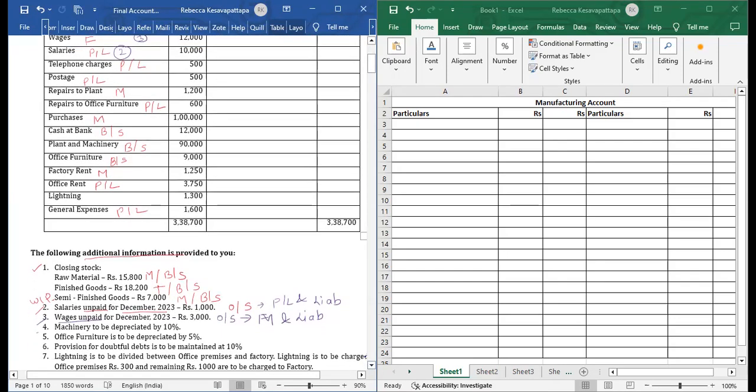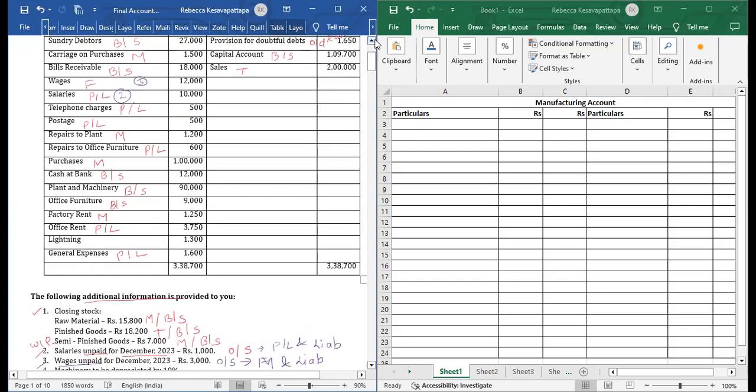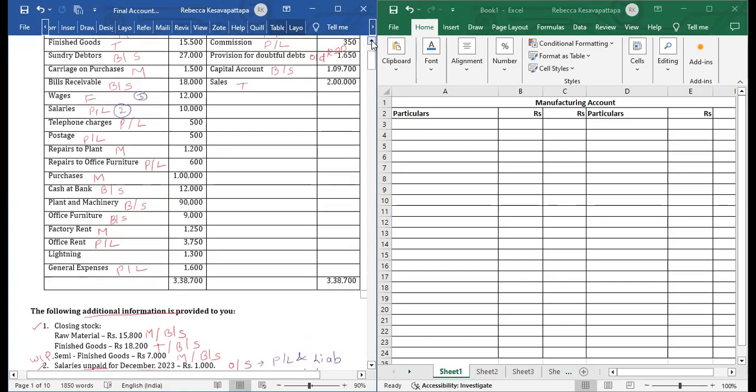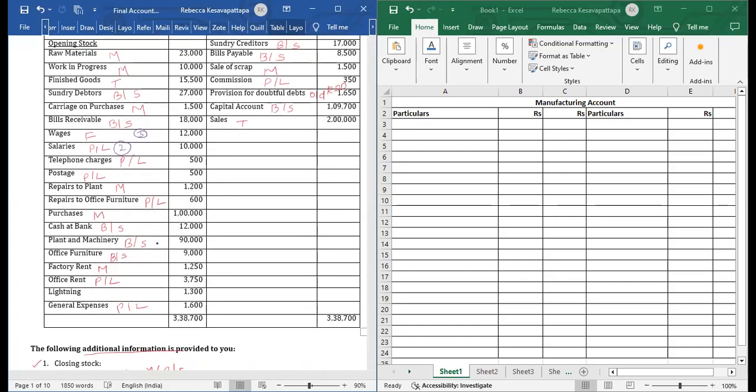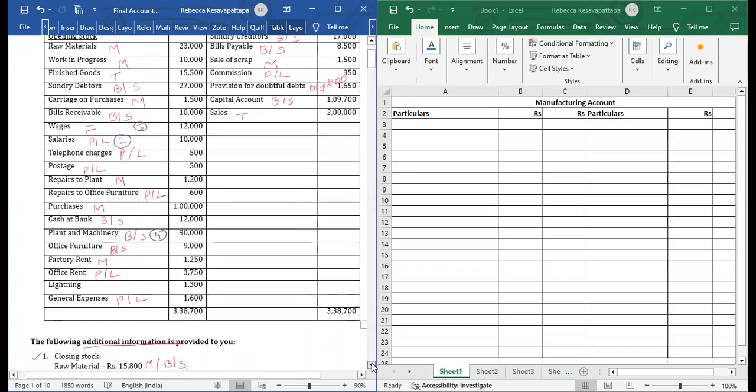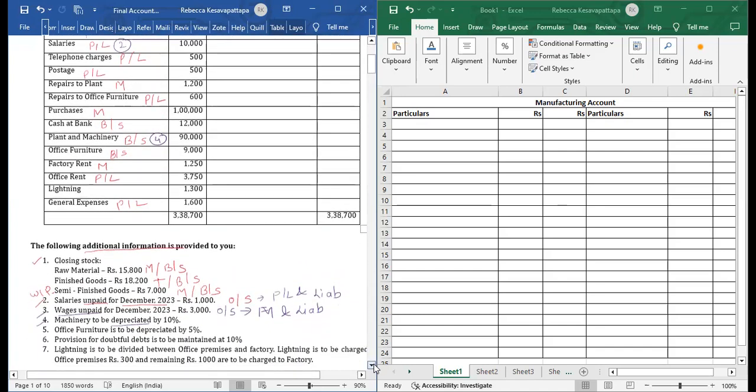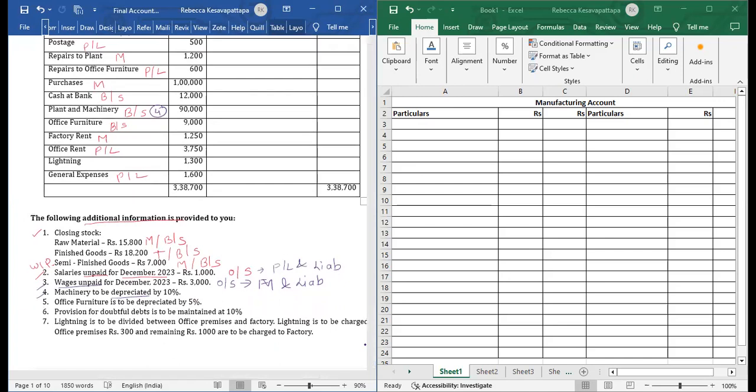Then coming to the fourth one, machinery is to be depreciated. On machinery, we will have to charge depreciation. We'll see where is machinery and we'll mark number 4. So machinery, we can see here plant and machinery, number 4. On plant and machinery, we will make working note number 4.